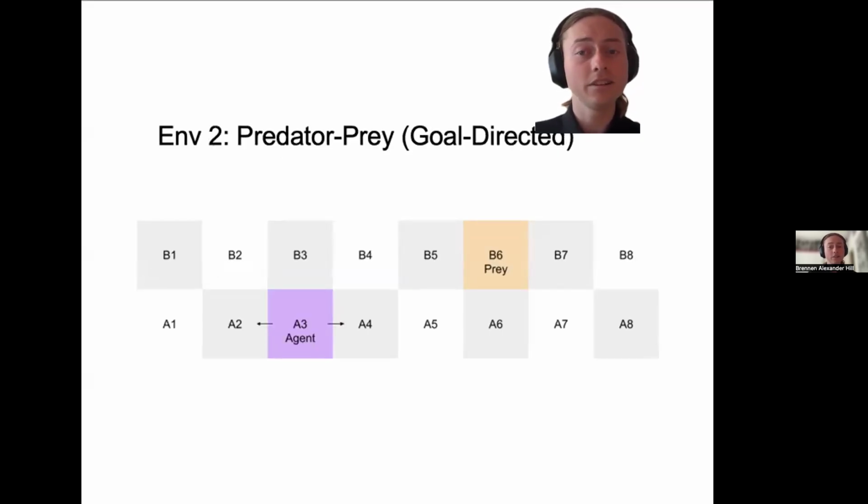Second, we scale up to predator-prey. This introduces goal-directed behavior. The agent, in purple, must actively navigate to intercept a stationary or moving prey in orange. This requires integrating two sensory streams: where am I, and where's the goal?